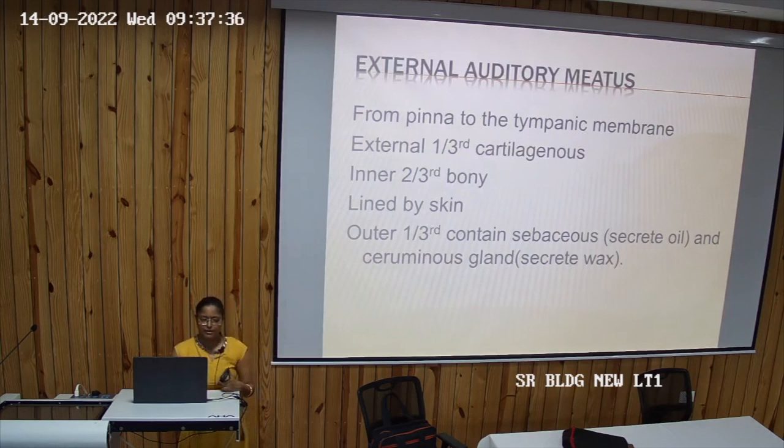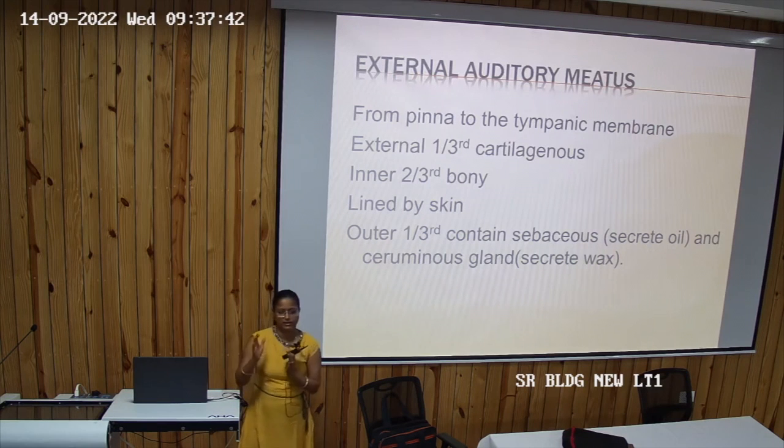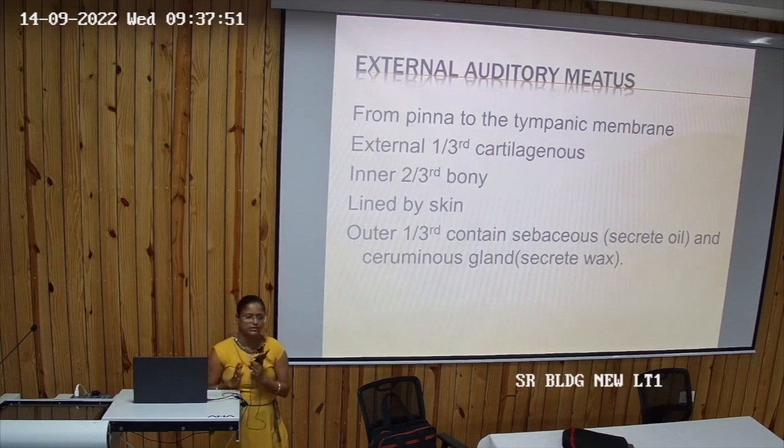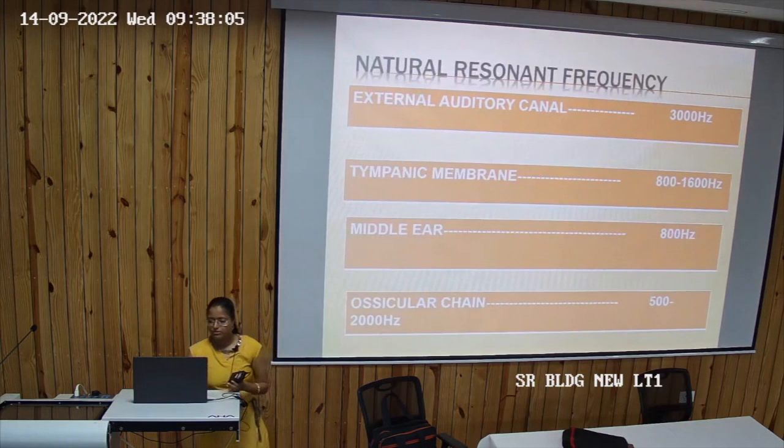Now from pinna to the tympanic membrane, तो इसका जो external 1/3 है is cartilaginous and inner 2/3 is bony, and it is lined by skin, all of you know. Outer 1/3 में there is sebaceous gland that secretes oil and ceruminous gland that secretes wax. So they prevent us from the foreign, जो भी foreign material, foreign particles होते हैं उससे ये prevent करता है, जो भी wax है या जो भी oil है वो, right? So these are the natural resonant frequencies. For external auditory canal it is 3000 Hz, for tympanic membrane it is 800 to 1600, for middle ear it is 800, and for ossicular chain it is 500 to 2000 Hz.